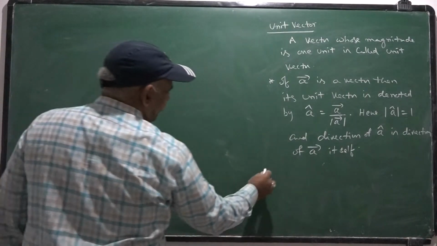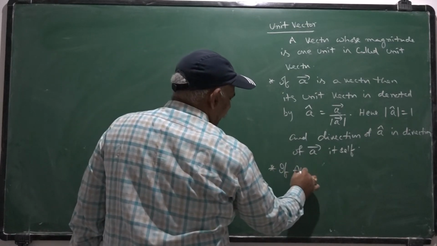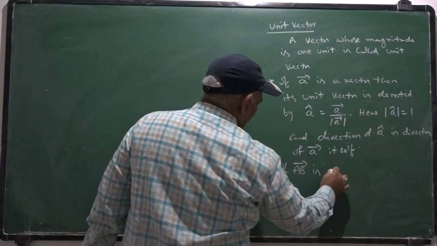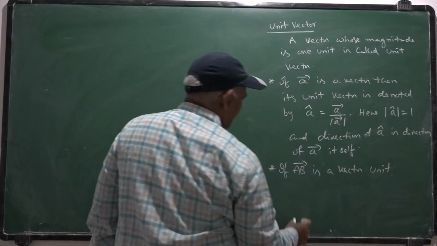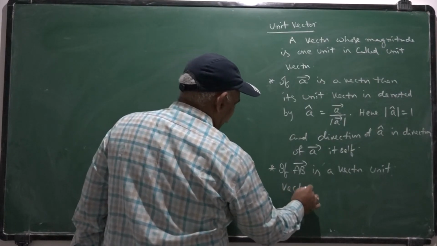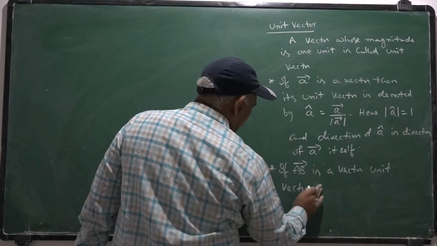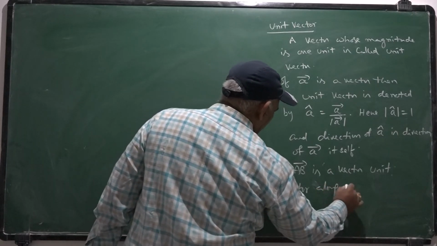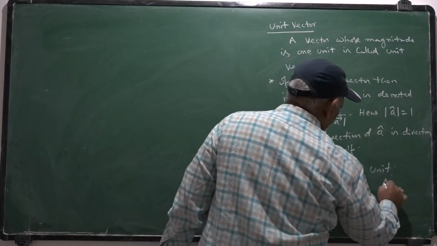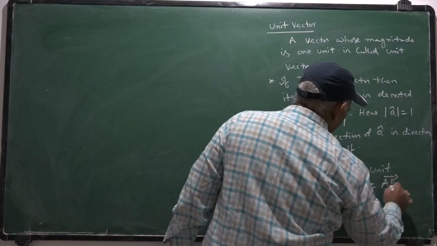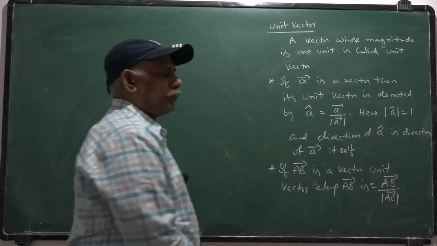Next point. If AB bar is a vector, the unit vector in this direction, unit vector along AB bar is equal to AB bar by its magnitude, its length.